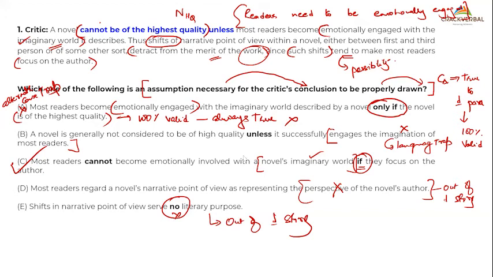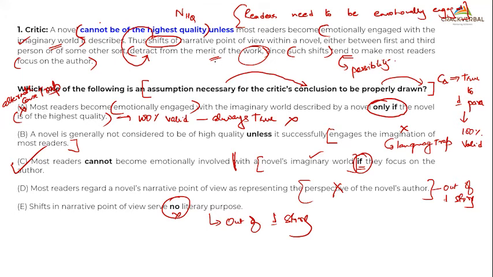I'll explain. See, this one says that most readers cannot be emotionally involved. So if you cannot be emotionally involved, why? Let's look at the para. Let's shift to the second line of the para. Shifts of the narrative. If there is a shift in narrative, what will that shift do? It will detract. It will detract from the merit of the work. So what does the word detract mean?